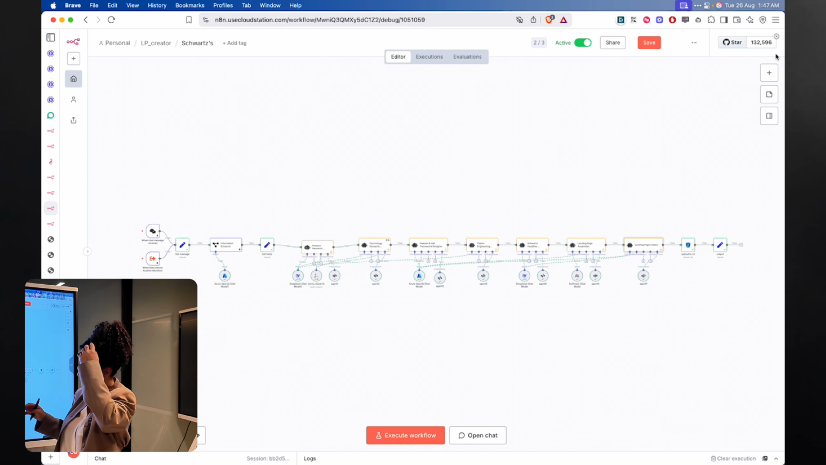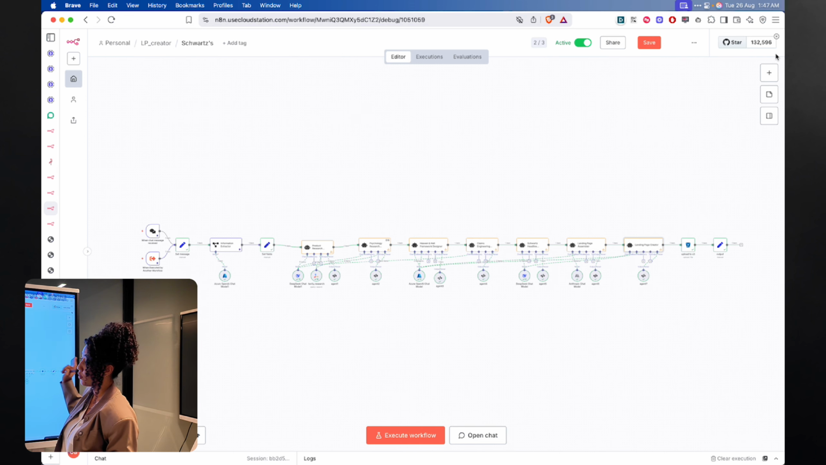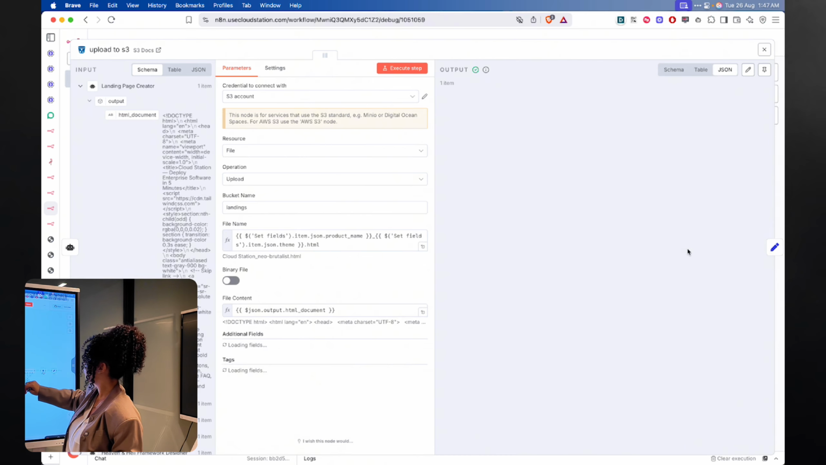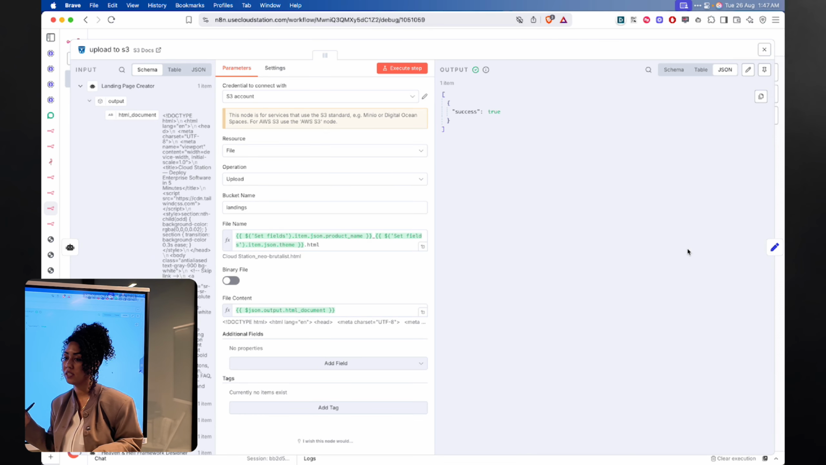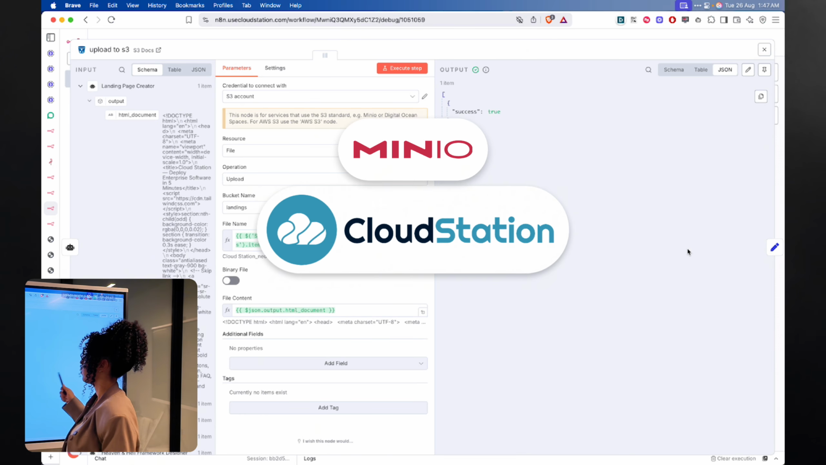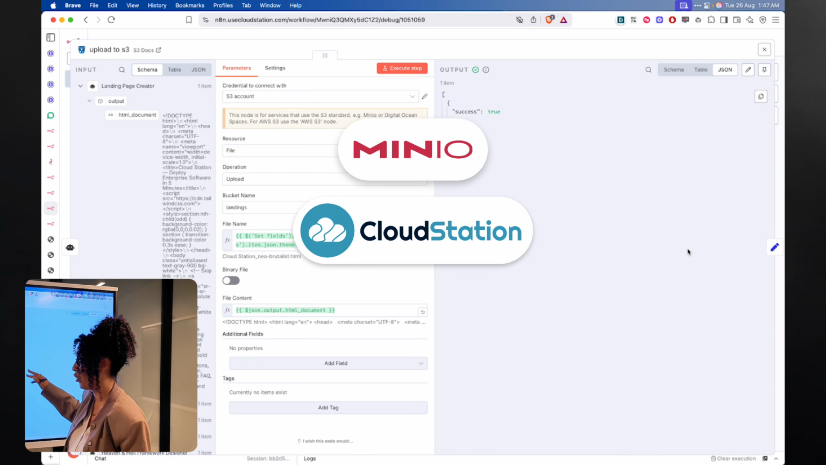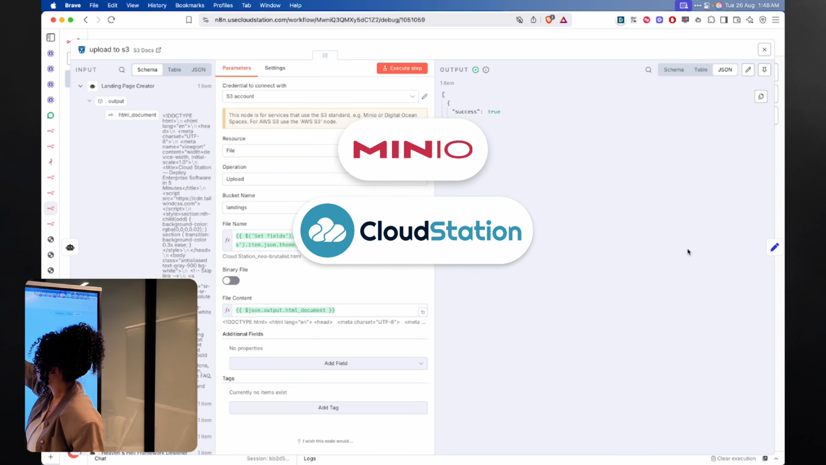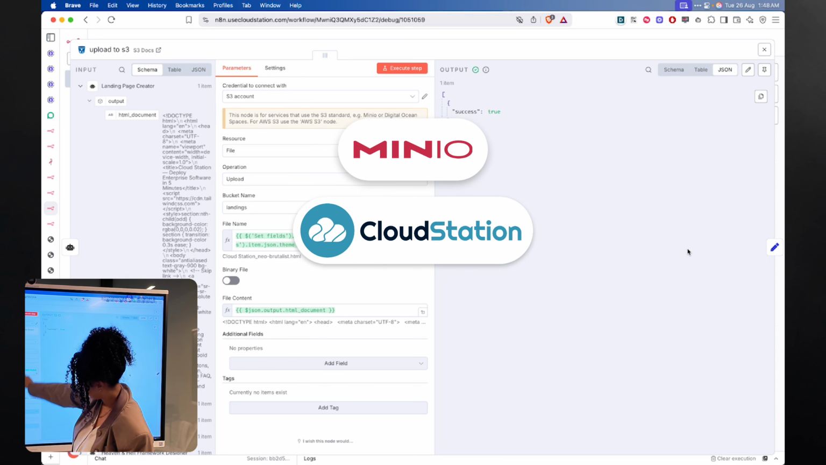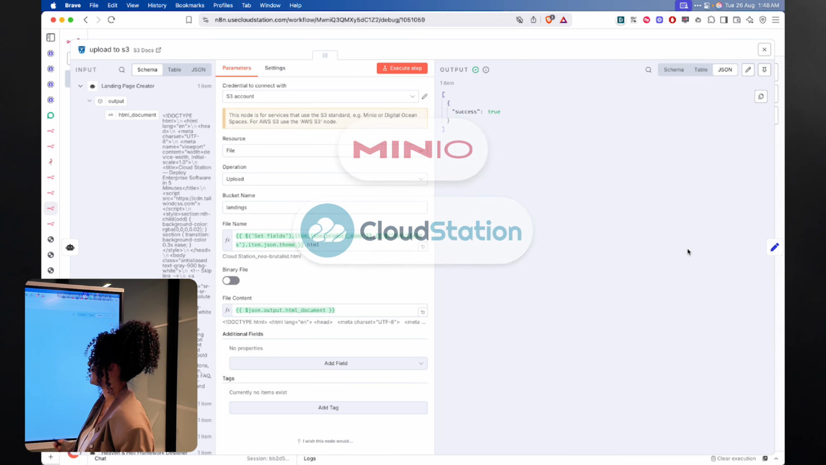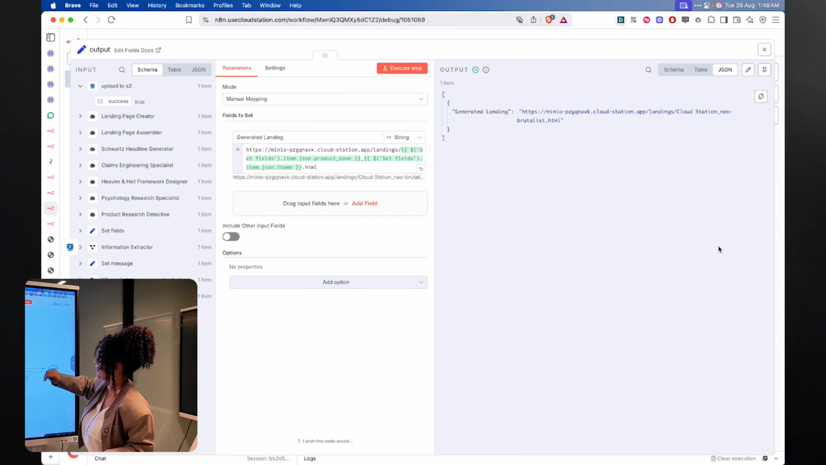The step after that is to actually host this landing page somewhere. And for this, I'm using S3, which is the easiest way to host an HTML page. I'm using MinIO, deployed on CloudStation. It's an easy one-click deploy. Everything is done for you. You just need to create credentials and then send the HTML. Everything is done automatically.